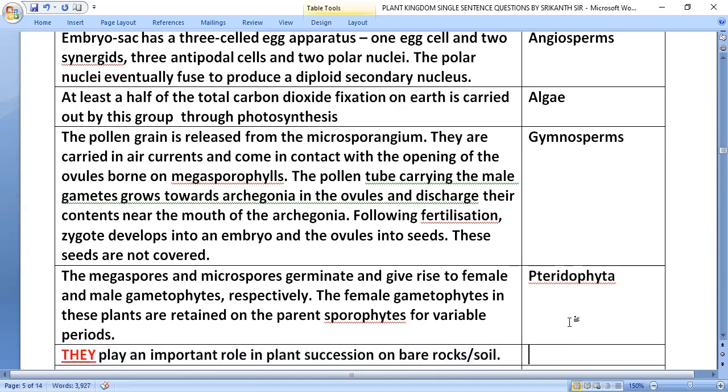They play an important role in plant succession on bare rocks or soil. Bryophytes.